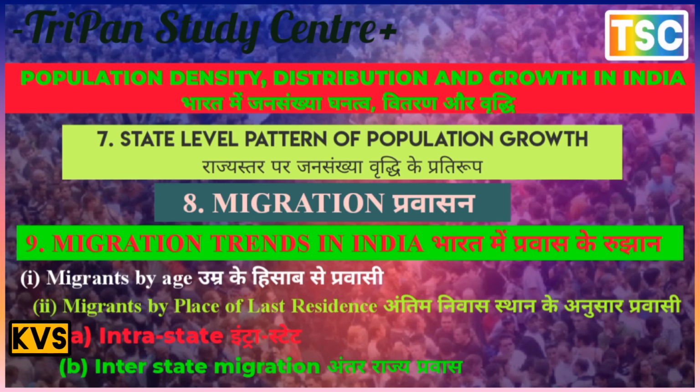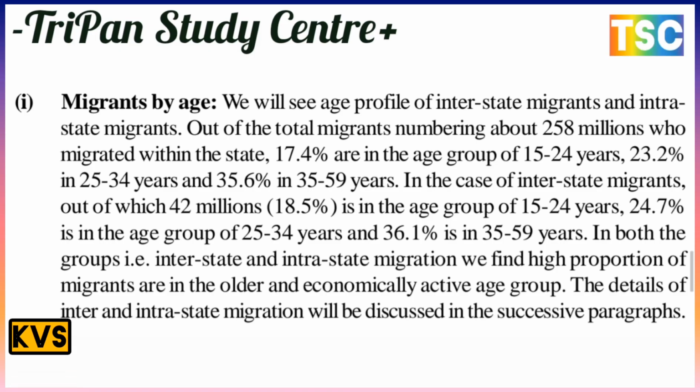Under migrants by age, we will see the profile of interstate migrants and intrastate migrants. Out of the total migrants, about 258 million are migrants within the state, and 17.4 are in the age group of 15 to 24 years.